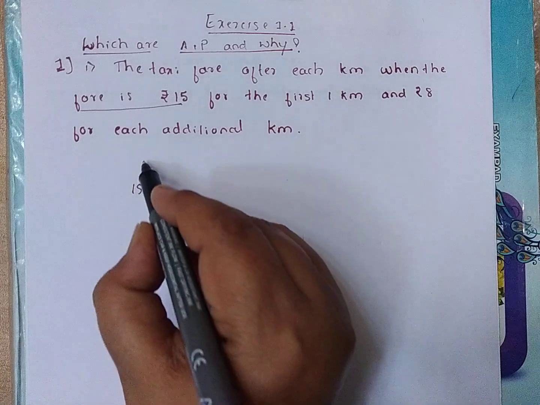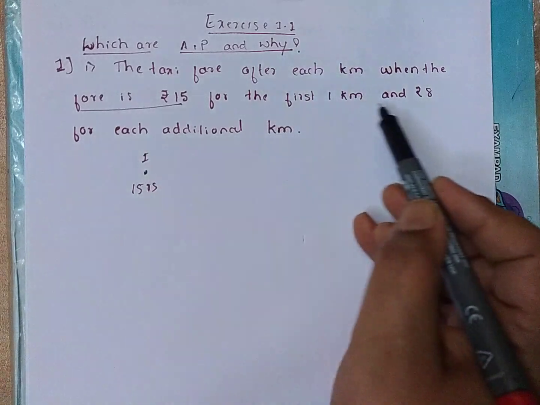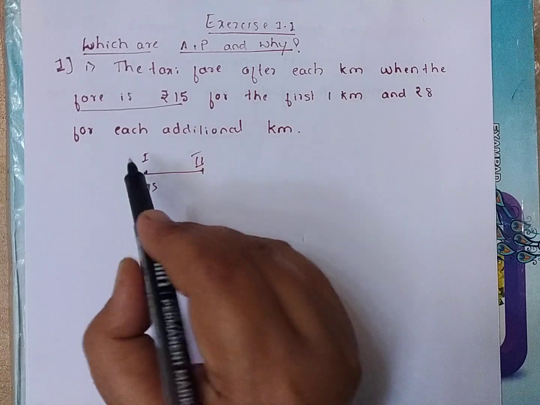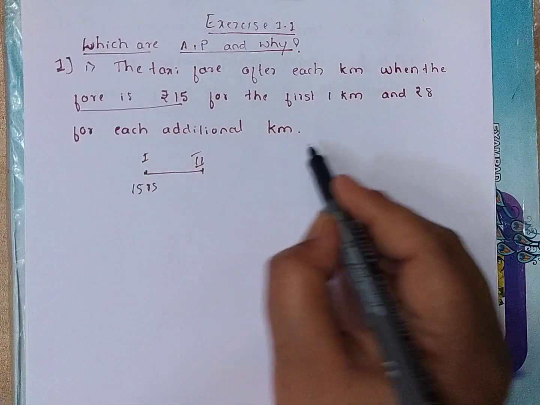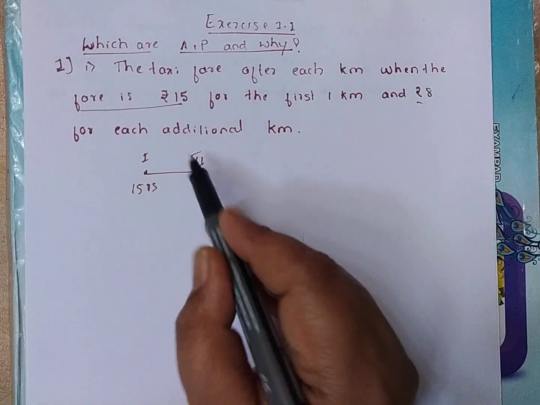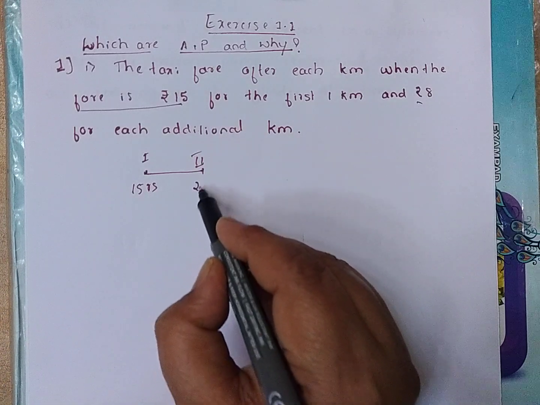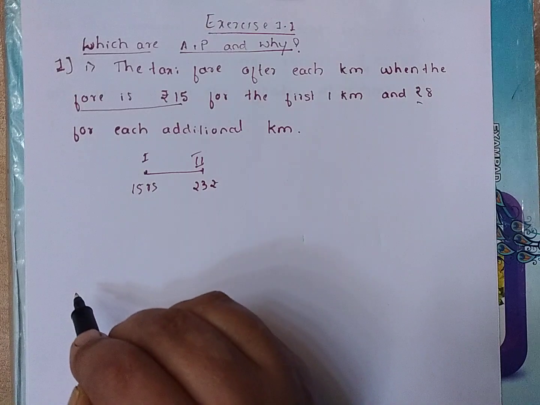This is for the first kilometer. Then for the second kilometer, how much? Additional kilometer 8 rupees. That means the taxi fare will be 15 plus 8, that is 23 rupees.